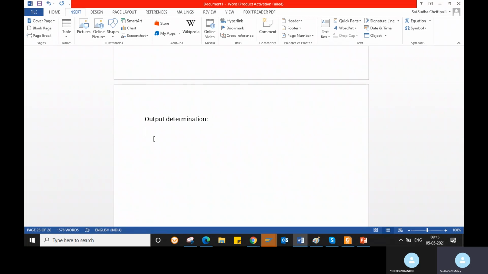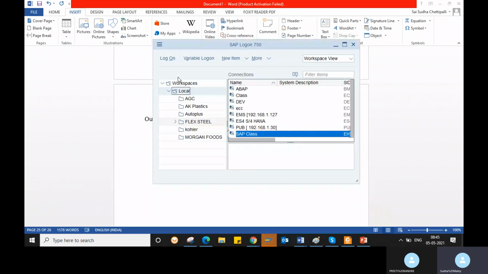Whenever you are sending the purchase order to the vendor, you will send it through output determination. Okay. So I will show you in the purchase order, you can see the messages tab.